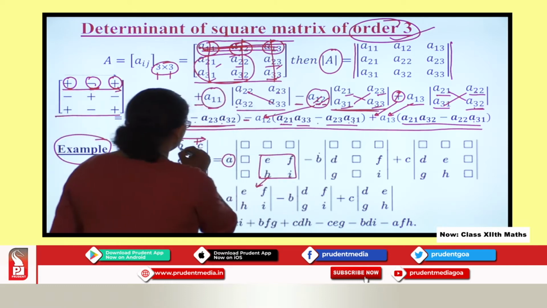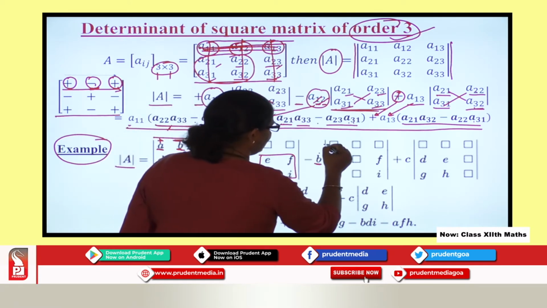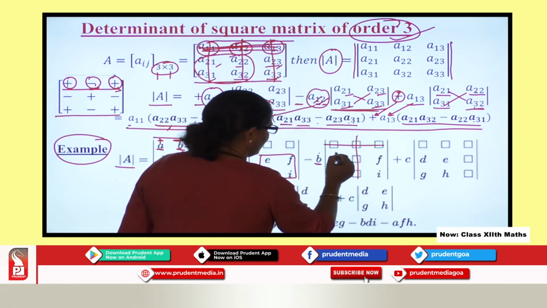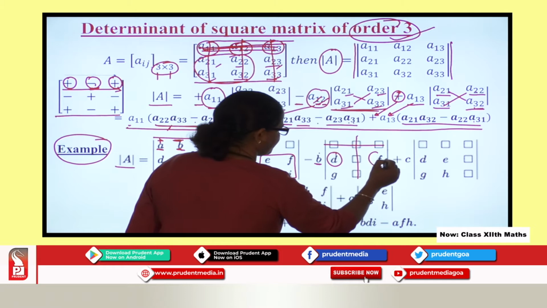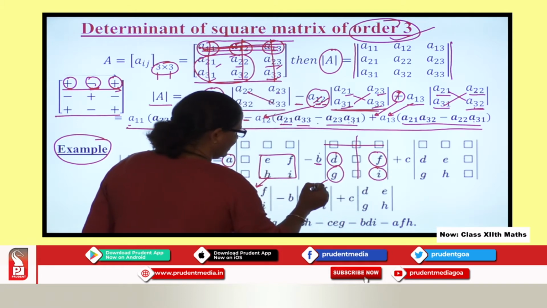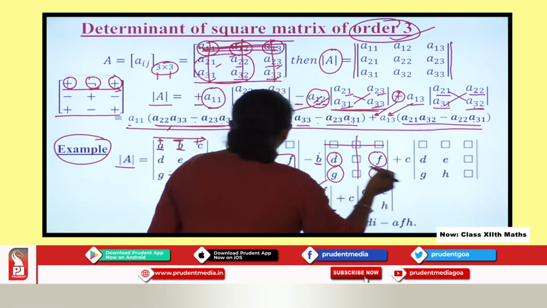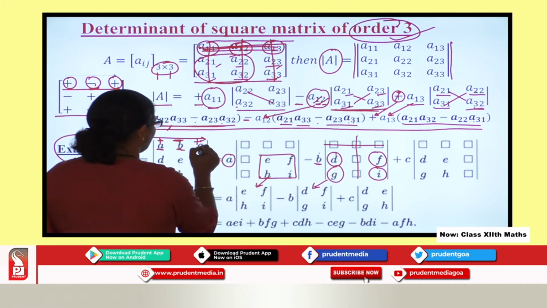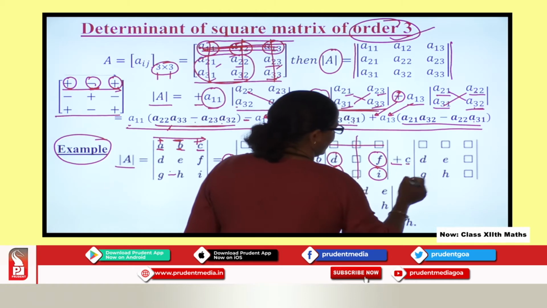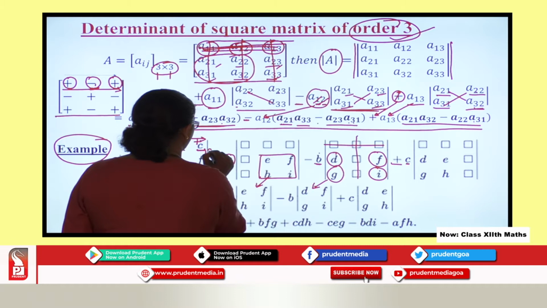So minus the second element, so I take B, and what I'll do, I will delete first row and second column, and whatever elements are left, these elements will come under determinant. Okay, so I got these two. Now I proceed further for the third element, C, and you can see plus sign over there, so that's why plus sign comes. So C times, now C is what? It is basically 1, 3, right?